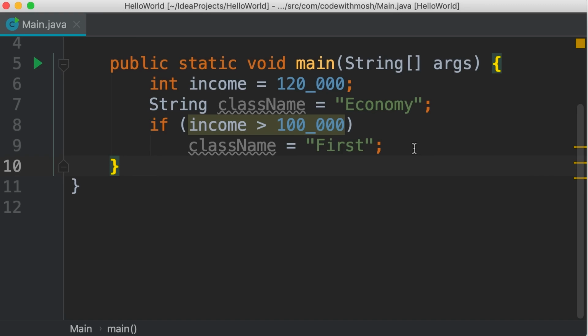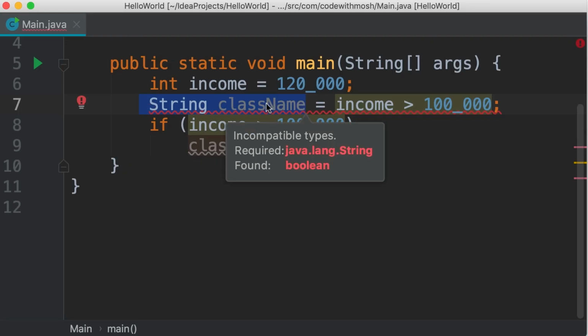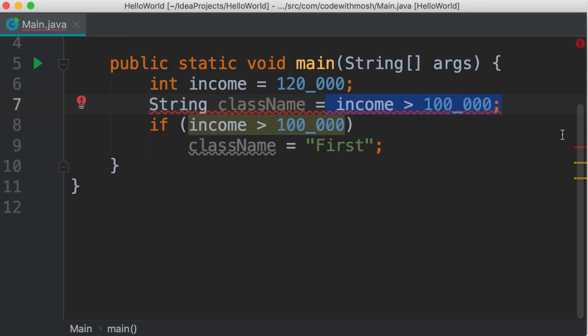In other words, we cannot add income greater than $100,000 here. Because here we have a Boolean expression, but on the left side, we have declared a string variable. So we want to set this to a different string depending on the result of this expression. And this is where we use the ternary operator.